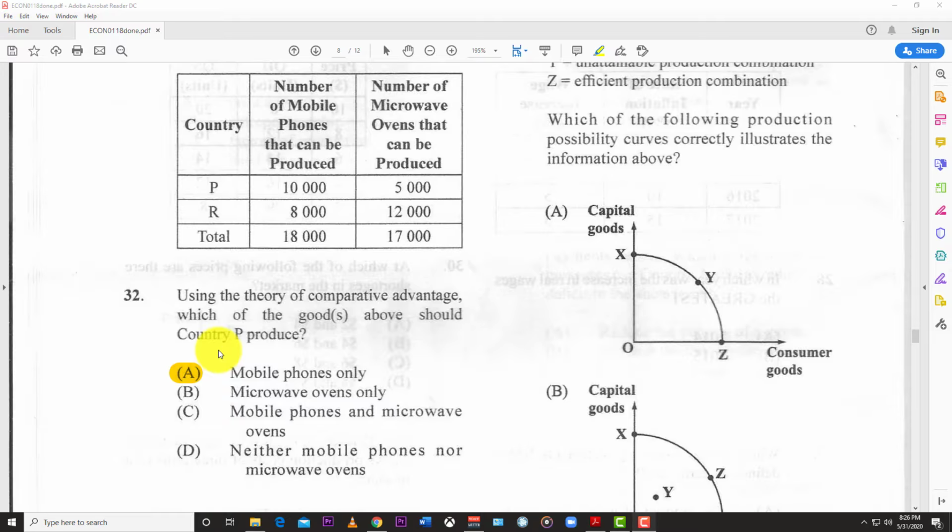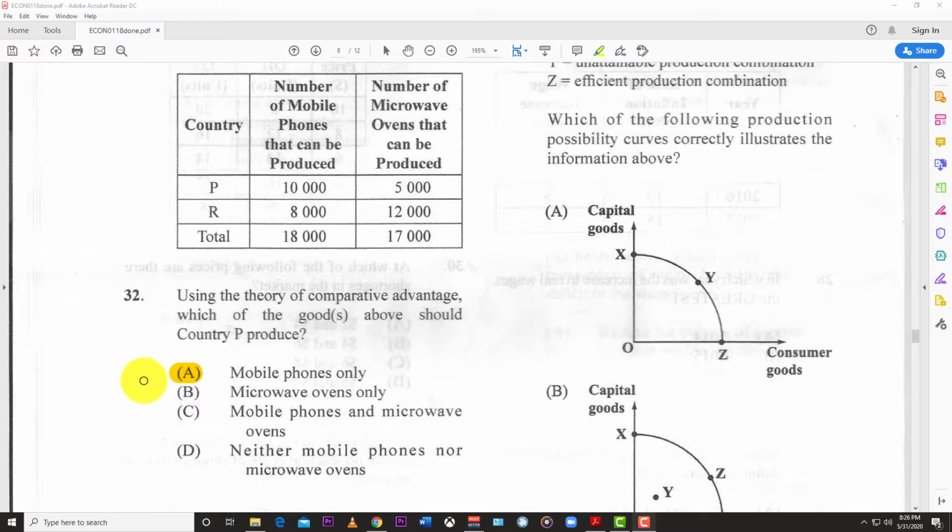Number 32, using the theory of comparative advantage, which of the goods above should country P produce? The best answer here is A, mobile phones only. Why mobile phones only? Because remember, comparative advantage is all about opportunity cost, how much of one thing you have to give up to get something else. In this case for P, in order to produce the 5,000 microwaves, they have to give up 2 phones.